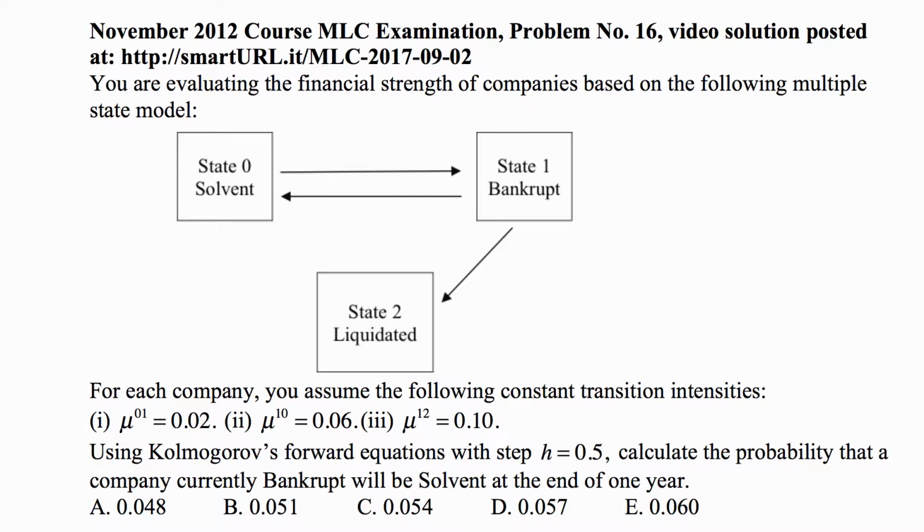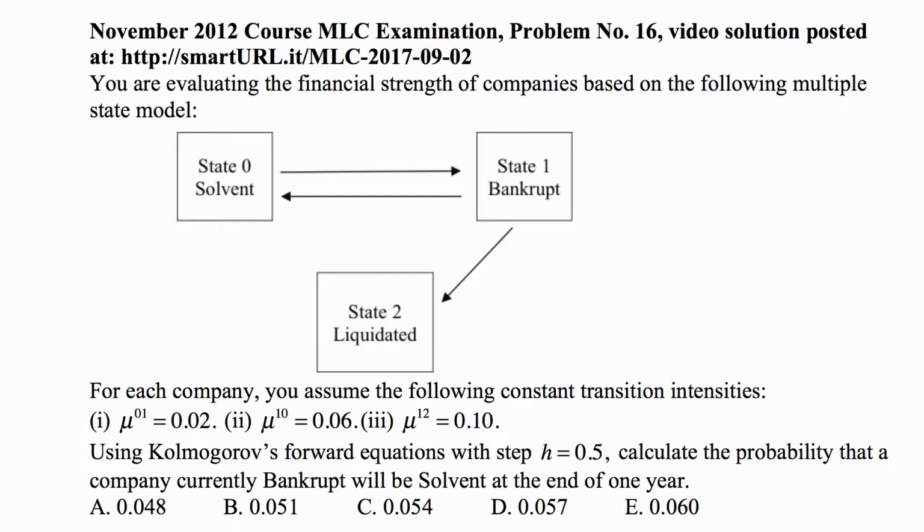For each company, you assume the following constant transition intensities. Going from 0 to 1, the intensity is 0.02. Going from 1 to 0, the intensity is 0.06. Going from 1 to 2, it's 0.10. Using Kolmogorov forward equations with step of 1/2, 0.5, calculate the probability that the company currently bankrupt will be solvent at the end of 1 year.